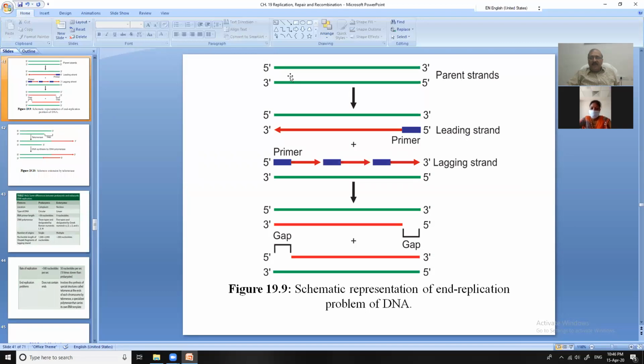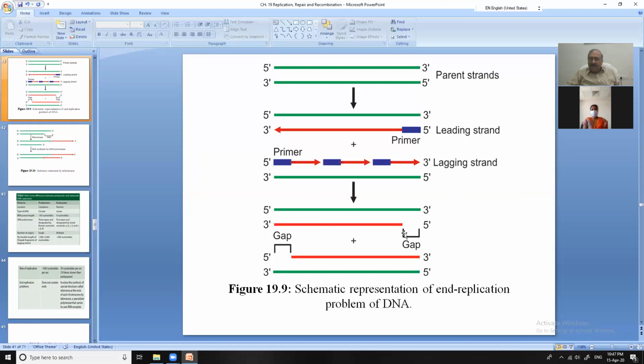It is the parent strand, it is the leading strand, and it is the lagging strand in the form of Okazaki fragments. Later on, this RNA is removed, the strand is continued by DNA ligase, and gaps are filled, but you will find a gap here.